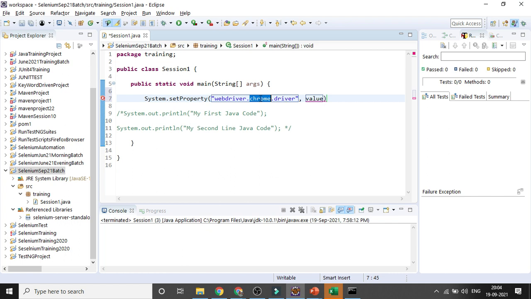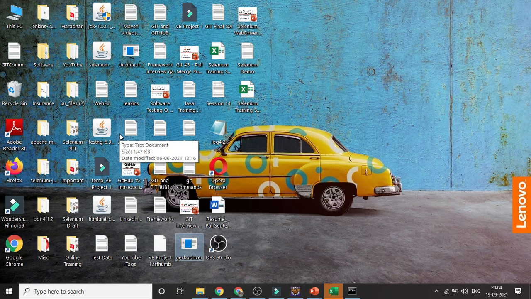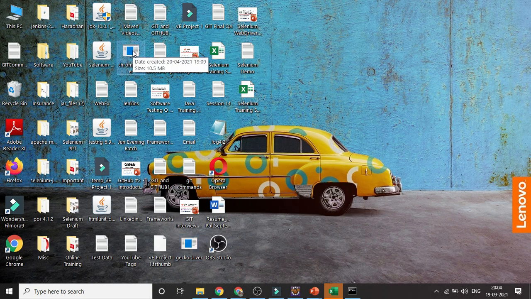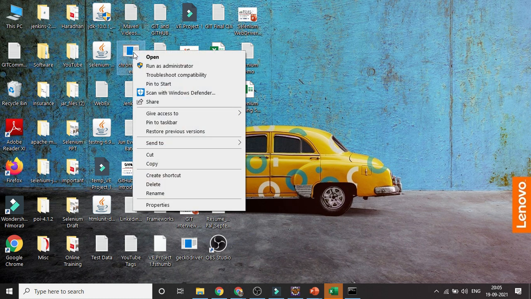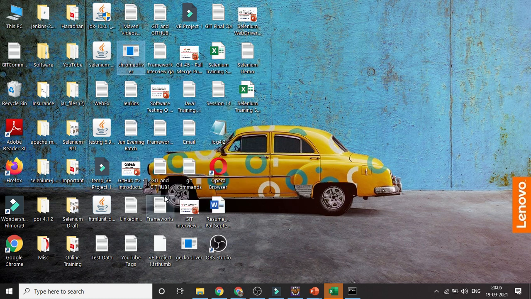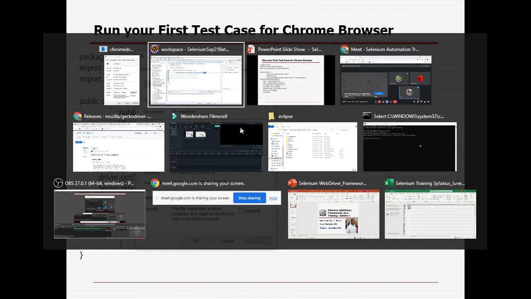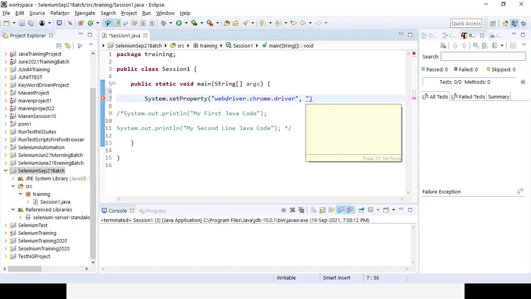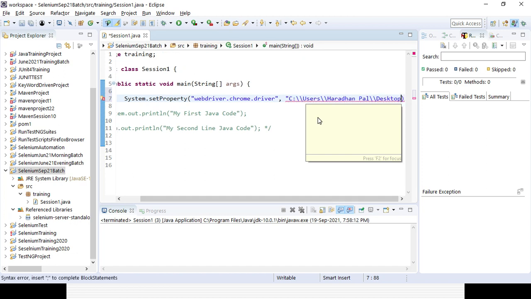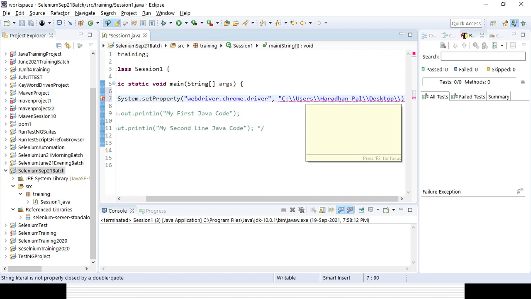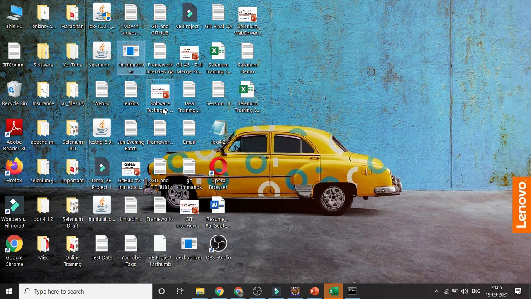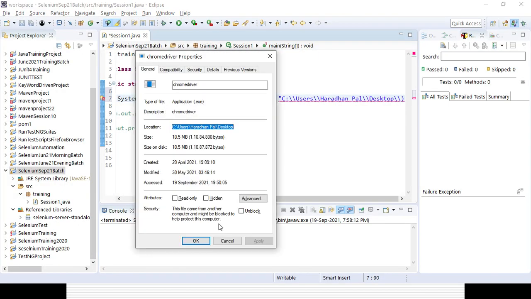So you can select it, right click here, and get the properties, and here you will get the path. This is the path, you can give it within double quotes. Okay, and then you need to give the file name as well, right? The file name is nothing but chromedriver.exe. You can see here chromedriver.exe. The type of the file is exe, the description is Chrome driver. So the value is path / chromedriver.exe extension.